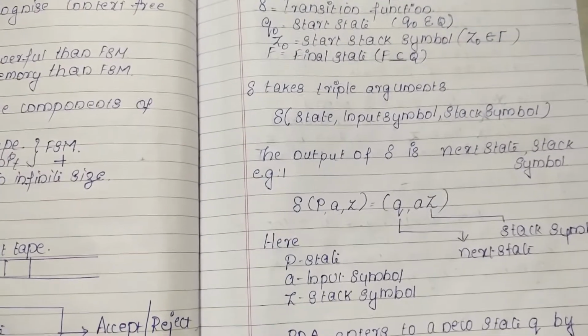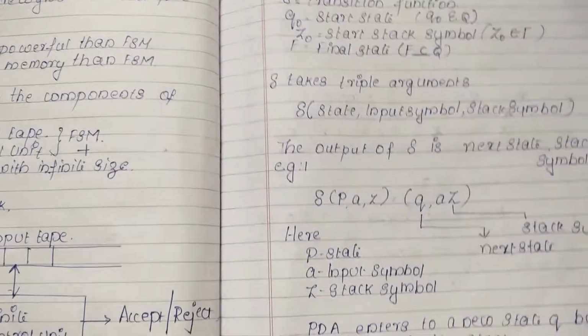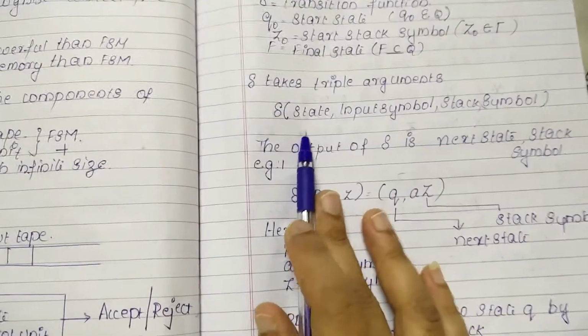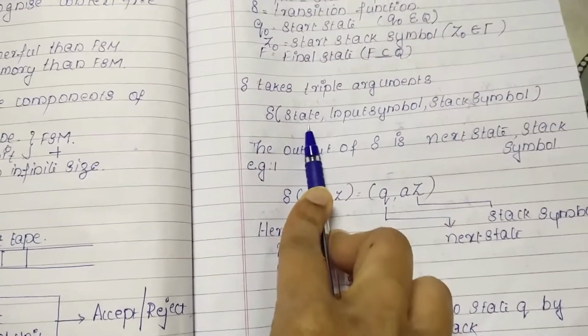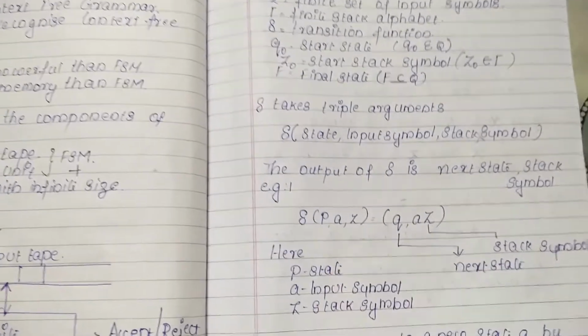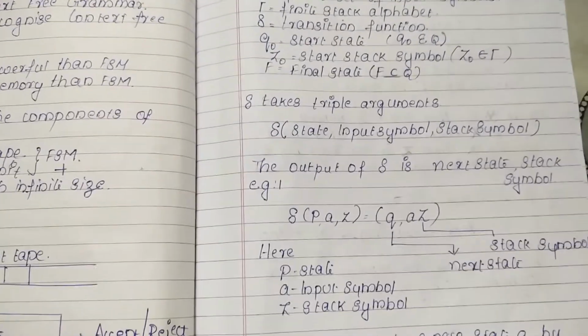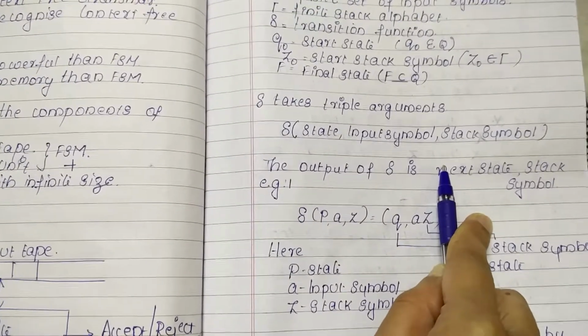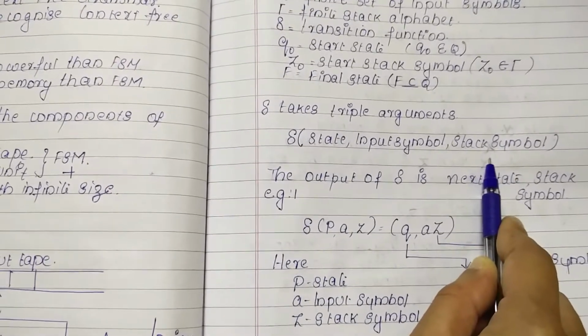Here the transition function takes triple arguments, meaning 3 arguments: the state, the input symbol, and the stack symbol. In the FSM there was only one state and an input symbol; here we have a stack, so the stack symbol also needs to be included.